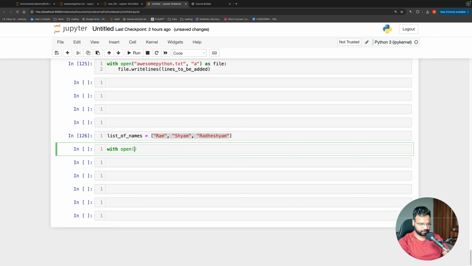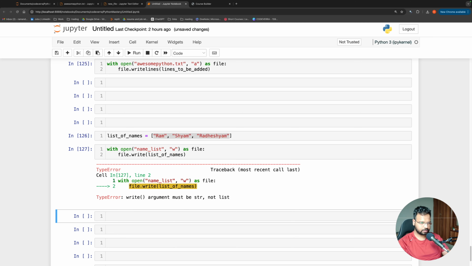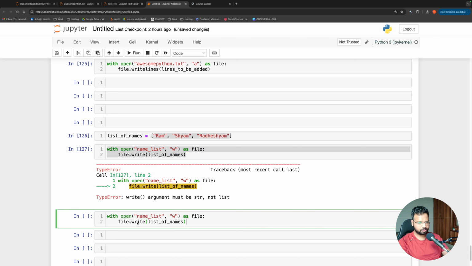Let me try it with open, name list, as file. Let me say file.write, then list of names. If I do this, it is going to give me an error. Why? Because this write method is actually expecting a string, not a list. And if it is a list, in that case I will do write lines.